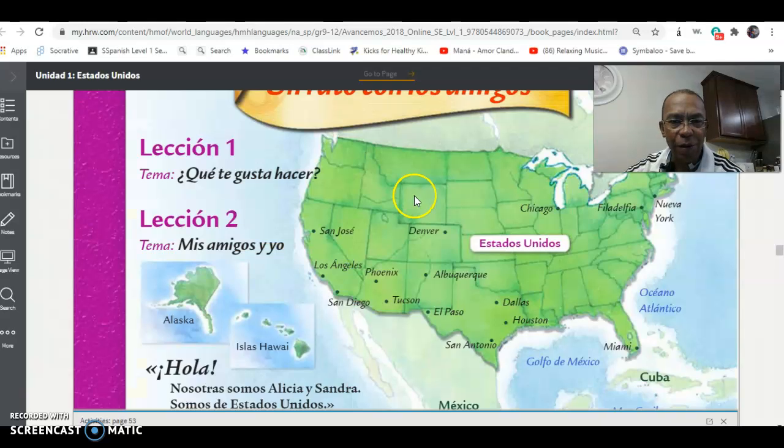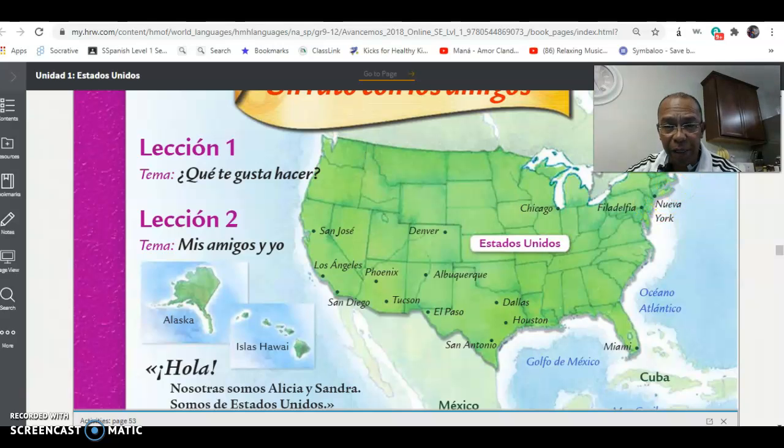Let's do it. So on page 29, when we started this chapter, we talked about Estados Unidos. Estados Unidos is the name in Spanish for United States. Notice that Estados, States, Unidos, United. The adjective goes after the noun. Estados Unidos. It's kind of backwards, right? United States in English. So we talked about the influence of the Hispanic world in the United States. A lot of places in the United States have a lot of Hispanics. Like me, for example.